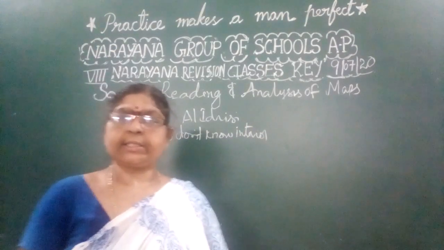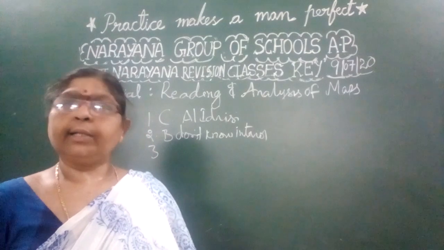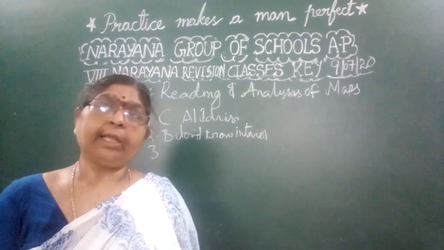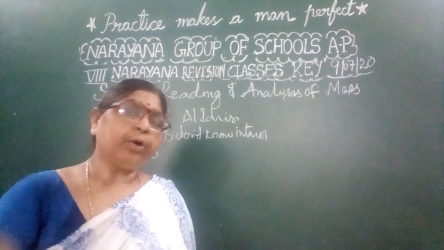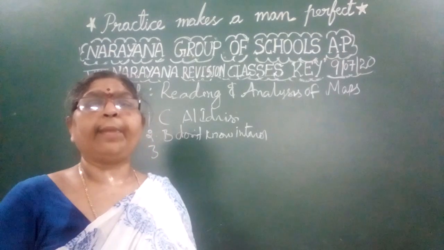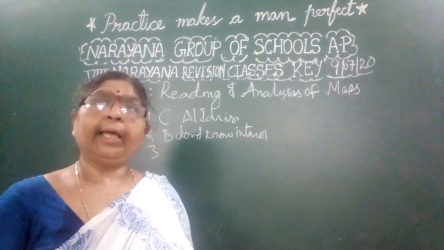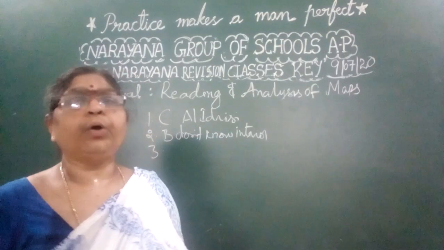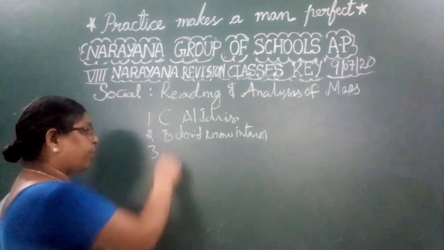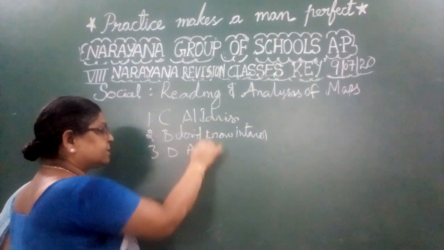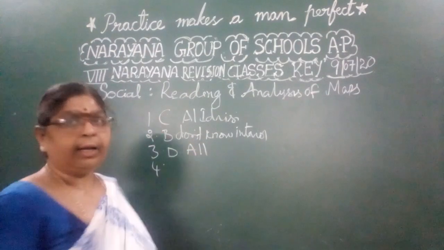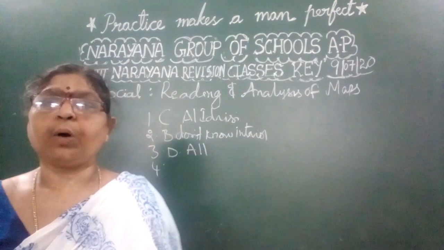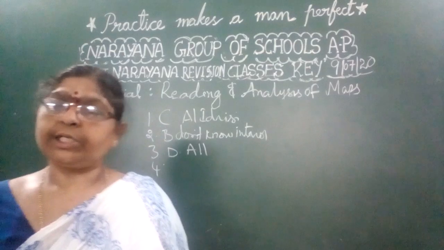Now let us discuss the next one. The Europeans also prepared maps, earlier based upon the Bible. The Bible mainly shows 3 continents. What are the 3 continents? Asia, Africa and Europe. All the continents were shown. Hence, the answer is D, all. The European maps made based upon the Bible showed Africa, Europe and Asia perfectly.